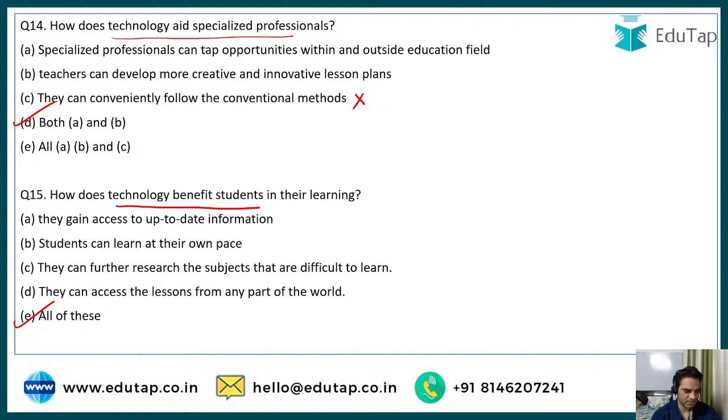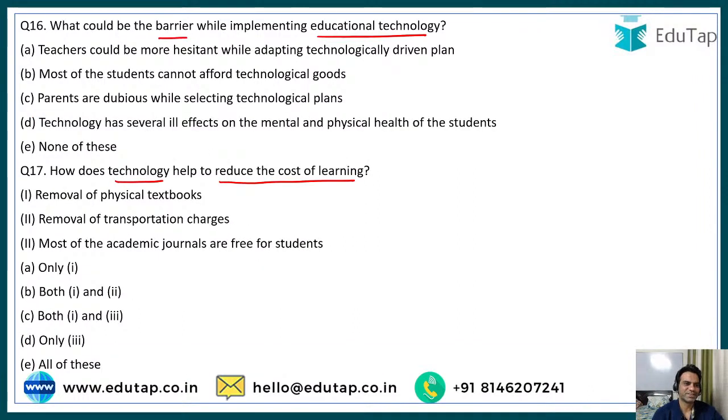Yes. Oh, you missed it, Hannah. कोई बात नहीं. Anjali, according to the passage, we have to go right. All right. Moving to next question. What could be the barrier while implementing educational technology? A, teachers could be more hesitant while adapting technologically driven plans. B, most of the students cannot afford technological goods, not given. C, parents are dubious while selecting, not given. D, technology has several ill effects on the mental, physical health of students, not given. Yes, guys, what is the correct answer?